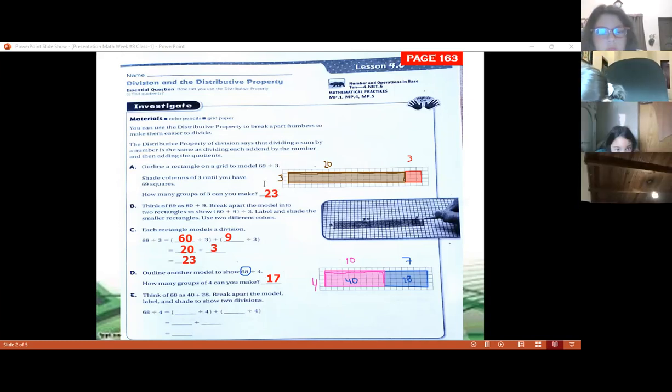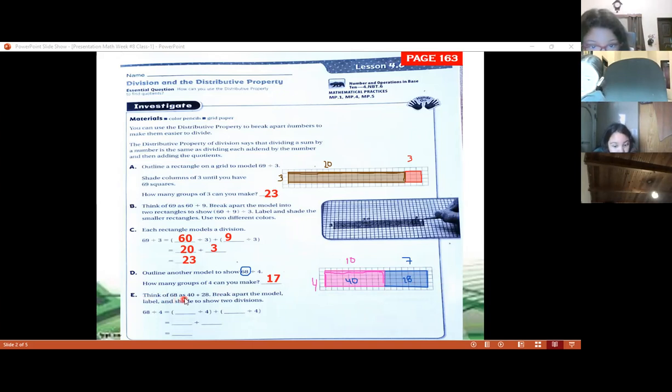Yes, 17, because if you notice here, one group is made of 4, another group is made of 4, the third group is made of 4. So if you continue counting, you have 10 groups of 4, and then you have 7 groups of 4. So if you have 10 plus 7, you have 17 groups of 4. Imagine that there are people, so there are going to be 17 groups of 4 people. So the answer is 17, because 17 groups can be made of 4 people.